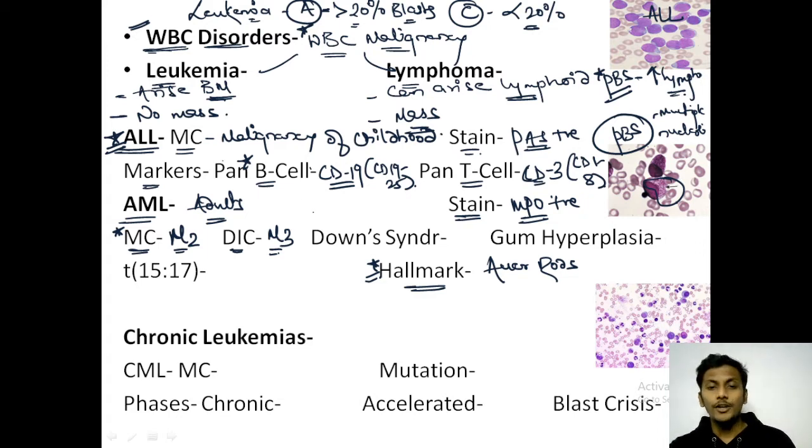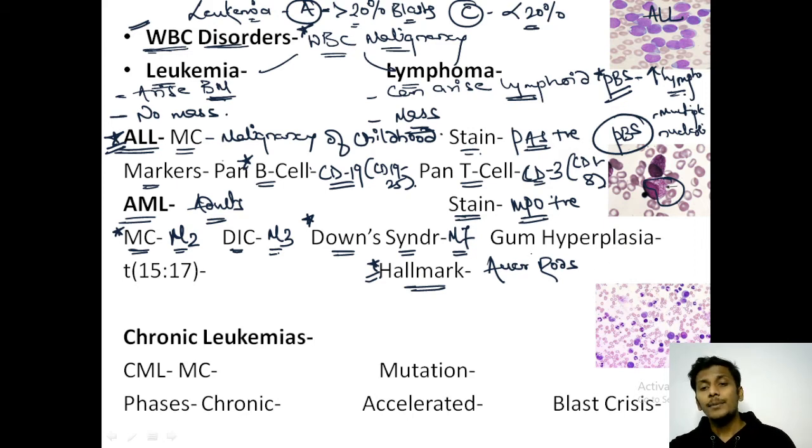Then a very important question: which type of AML is associated with Down syndrome? This is a question which has been asked already. The type of AML associated with Down syndrome is M7 AML, that is acute megakaryocytic leukemia. So with DIC it is M3, with Down syndrome it is M7, and the most common is M2.